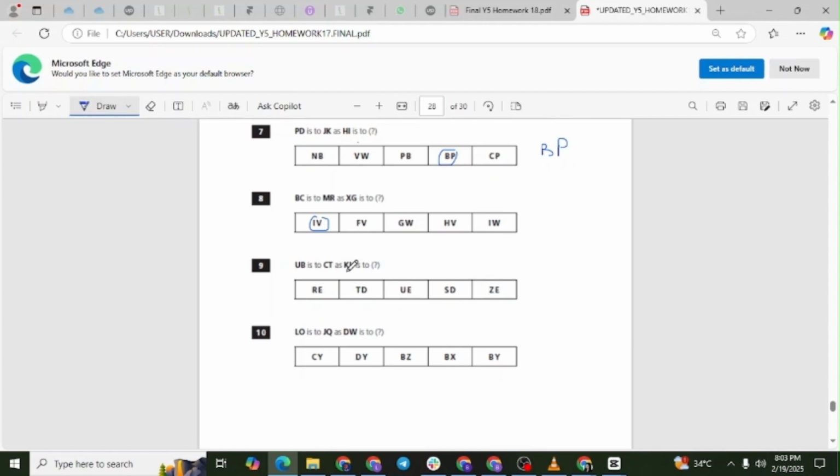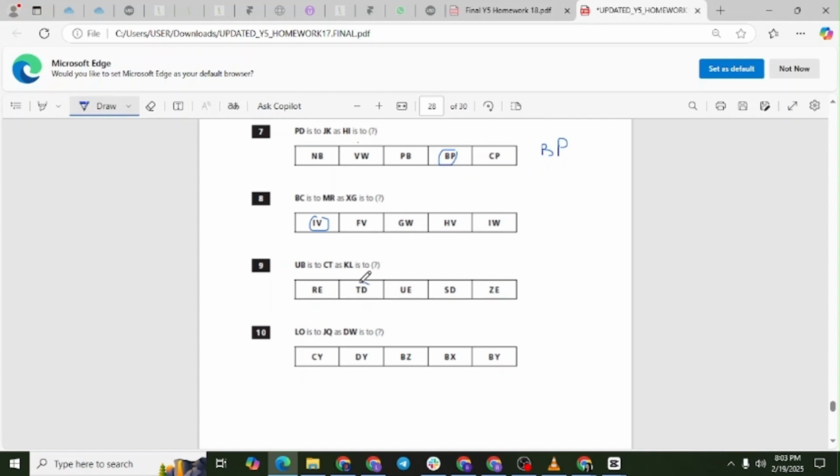For the second letters, B moves forward to T. That's a shift of +18. Applying that to L. L is the 12th letter. 12 plus 18 gives us 30. Since the alphabet only has 26 letters, we subtract 26. 30 minus 26 gives us D. So the missing pair is SDD.